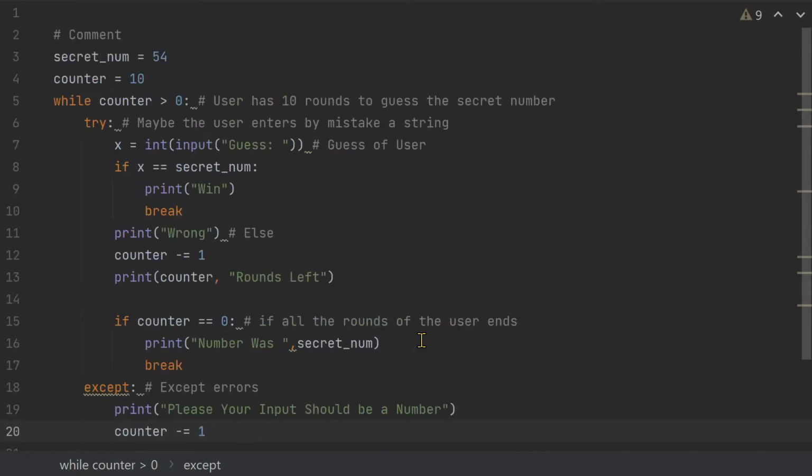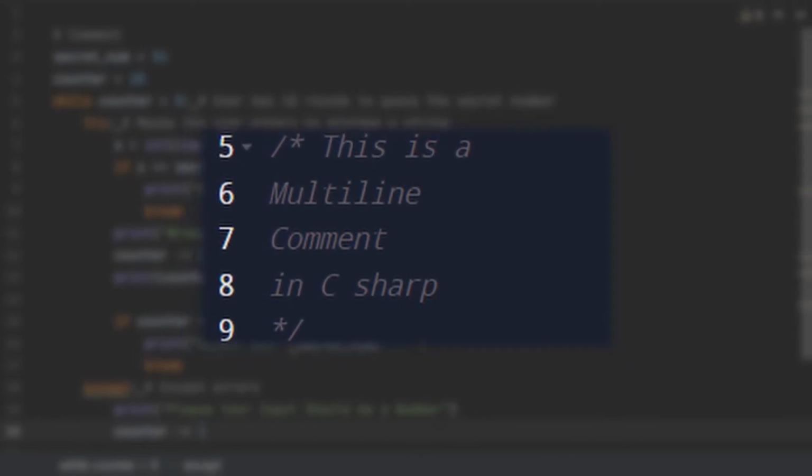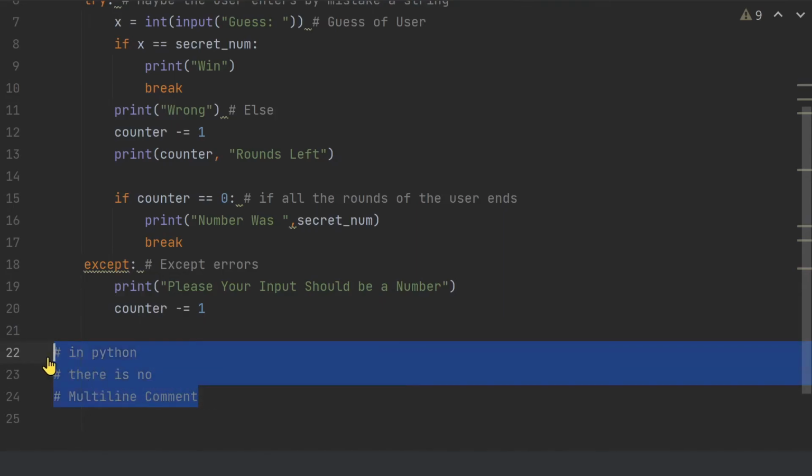This is how we write comments using hashtags. But in other programming languages, let's say C#, we have multi-line comments, where we could write a comment on multiple lines. As you can see in front of you right now on the screen, this is a multi-line comment in C#. So in Python, we cannot write multi-line comments. Instead, we could do this. I'll write in Python, like this, go to a new line and re-mention the hashtag sign. There is no multi-line comment. In Python, we could write our multi-line comment in this manner.